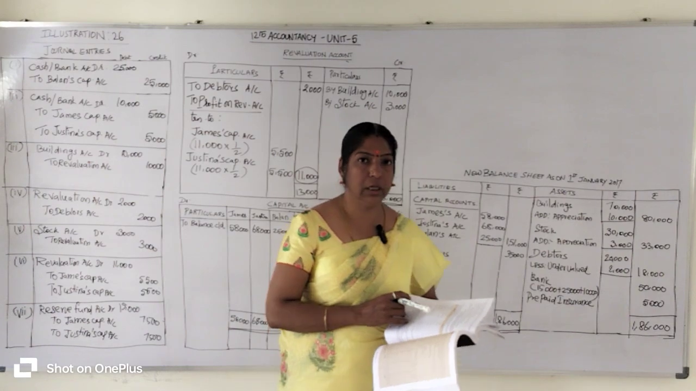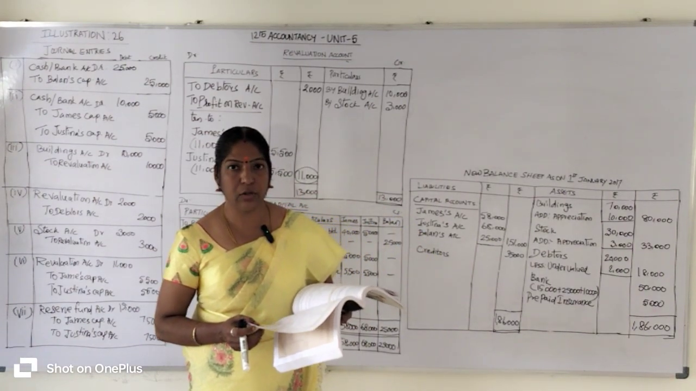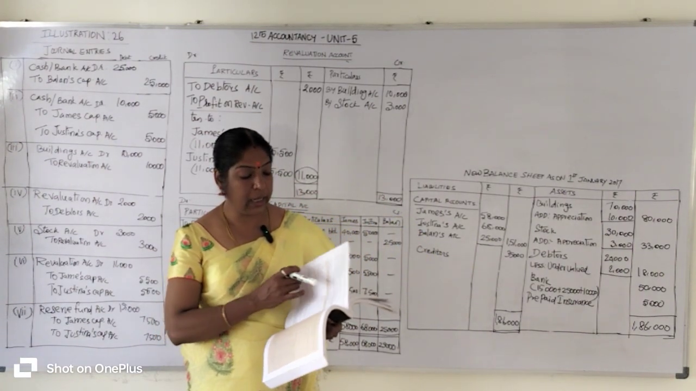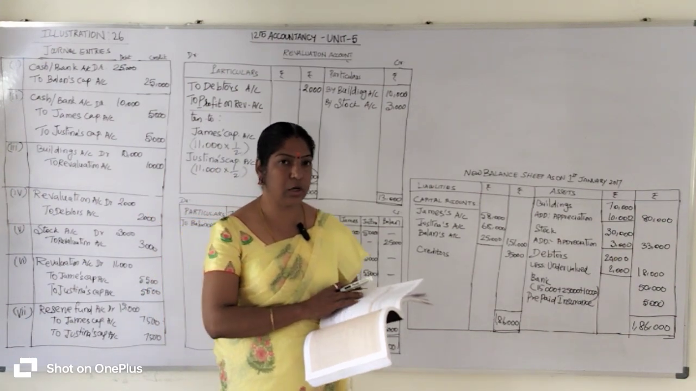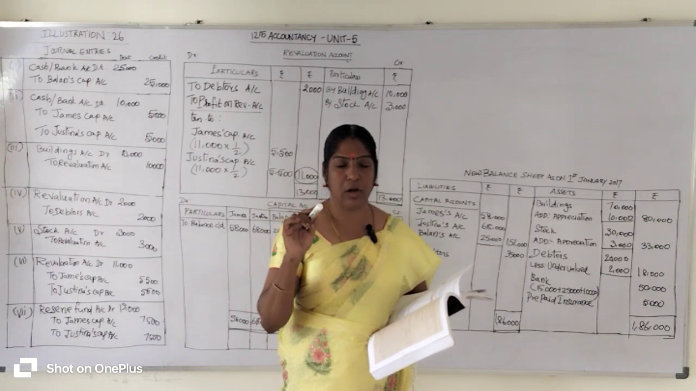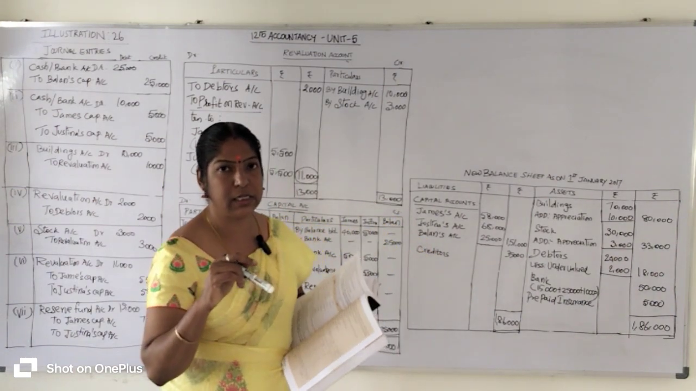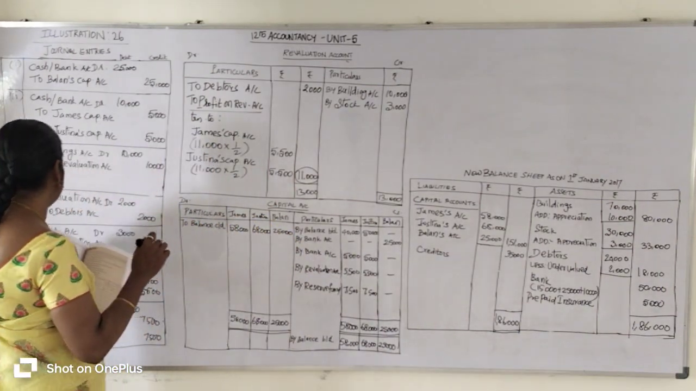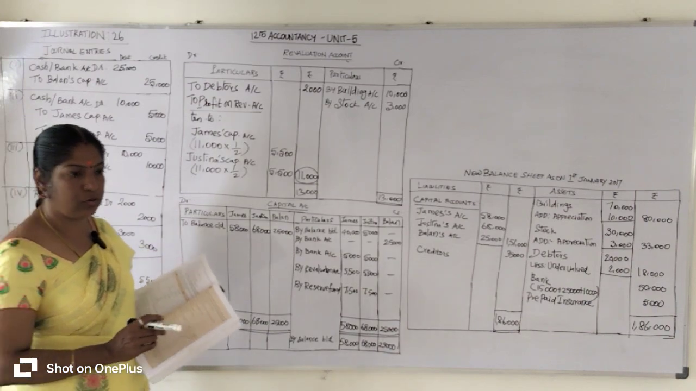Then stock 33,000 rupees. In the question, stock value 30,000 rupees is given. It will be increased from 30,000 to 33,000 rupees. So stock account increases. If the stock account increases, asset value also increases. Whenever asset value increases, revaluation account is to be credited. So which account is to be debited? Stock account is to be debited. Stock account at 3,000 rupees to revaluation account 3,000 rupees.